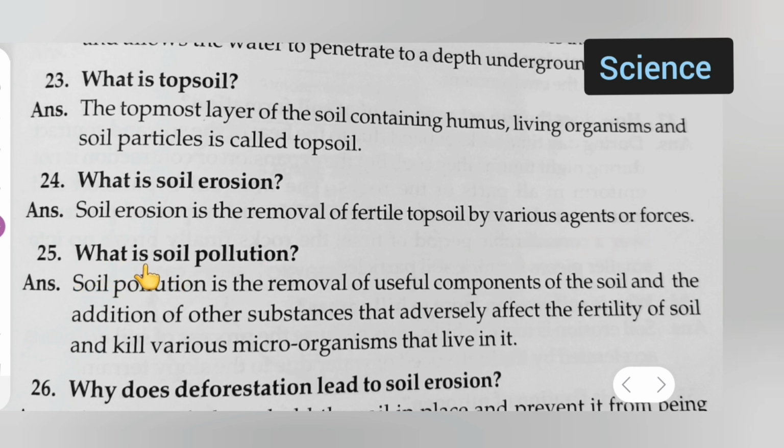Question number 25 is, what is soil pollution? Answer is, soil pollution is the removal of useful components of the soil and the addition of other substances that adversely affect the fertility of soil and kill various microorganisms that live in it.